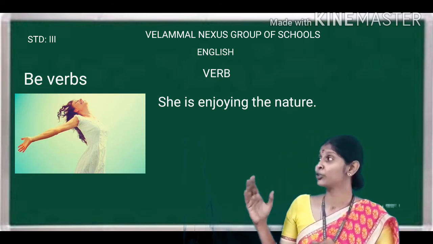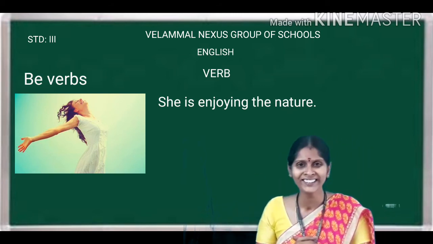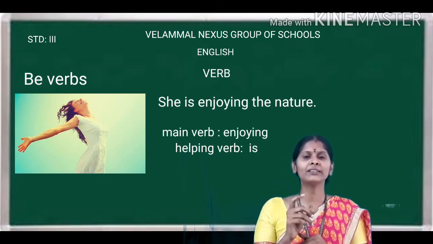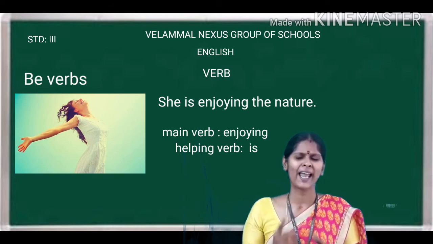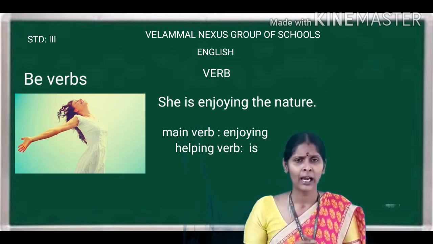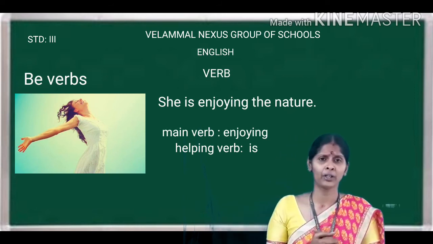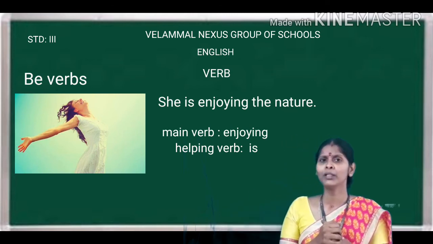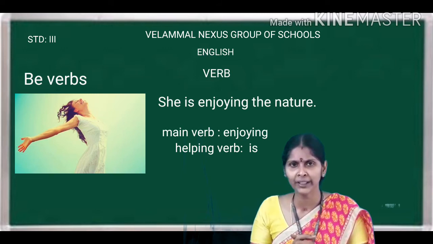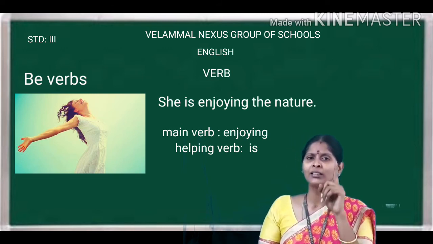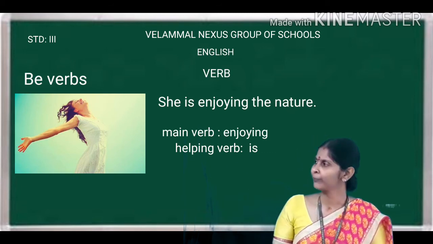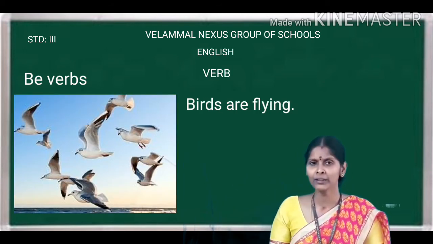She is enjoying the nature. What is the action word here? Enjoying, right? What is the helping verb here? Is. Why are we using is over there? She is a singular pronoun, right? So that is why we have used it over there. Now coming to the next point.